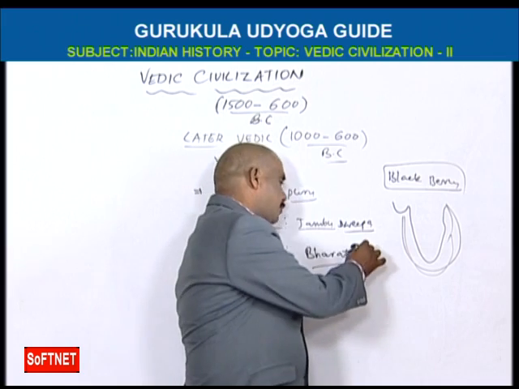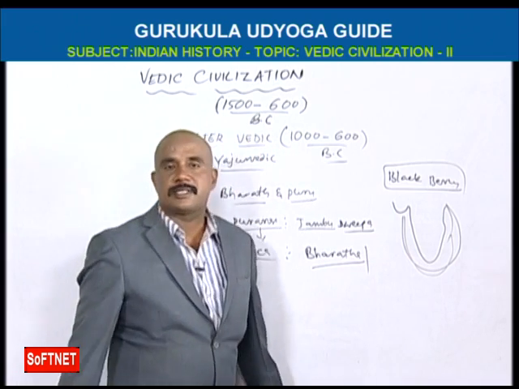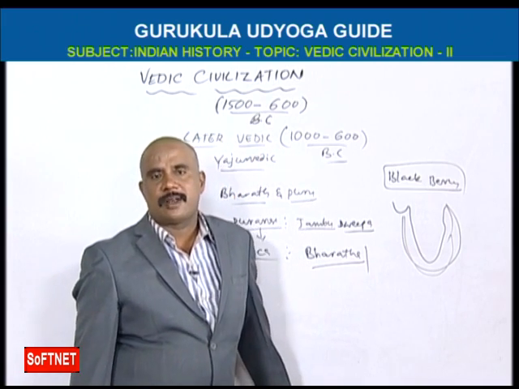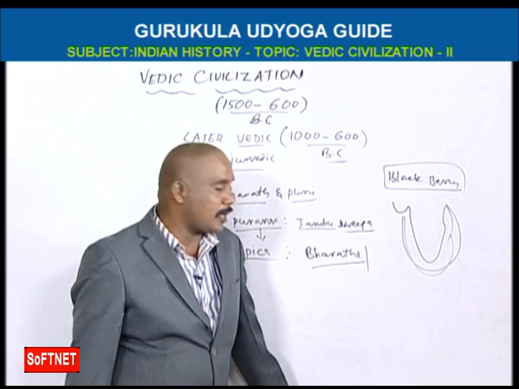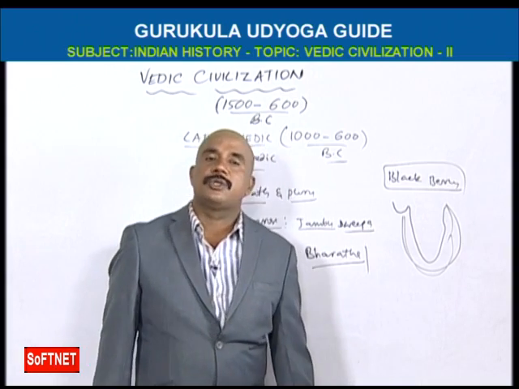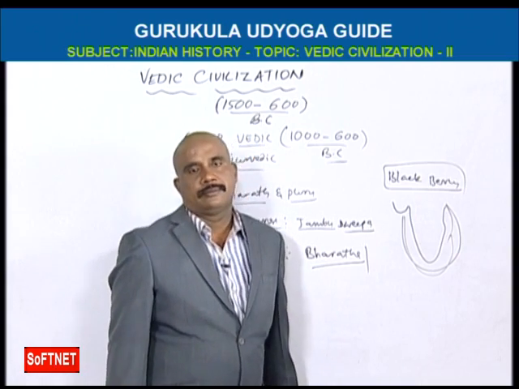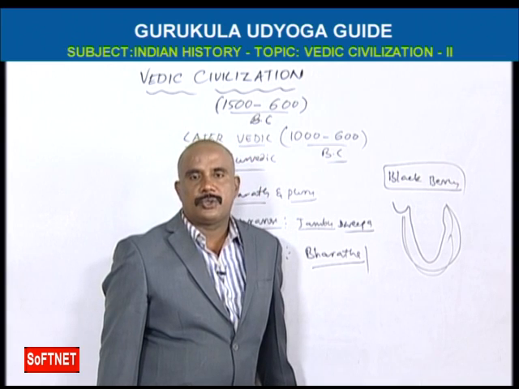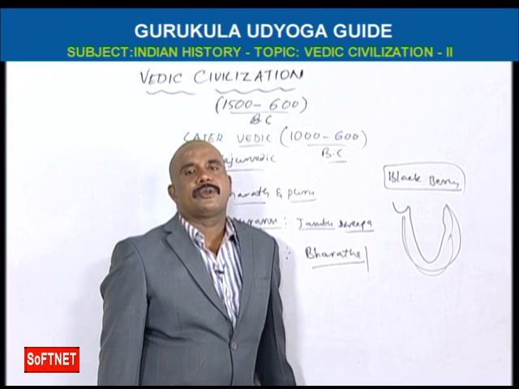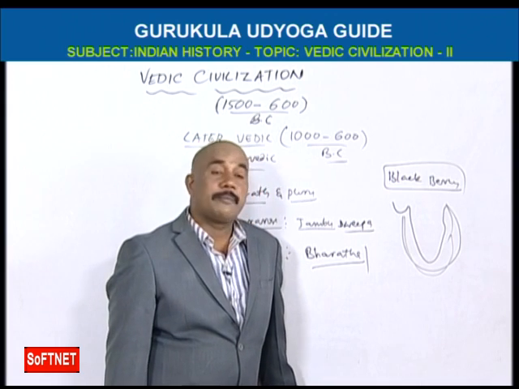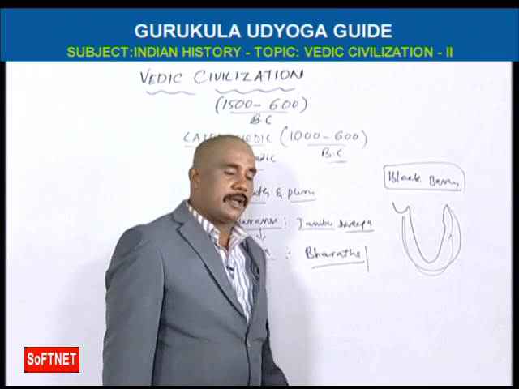So many people understand Bharata means the brother of Rama and Lakshmana, but no. Bharata means the son of Dushyantudu and Shakuntala. Their son was Bharata, who became the ruler of India. That's why it is called Bharatavarsha, Bharatakanda.